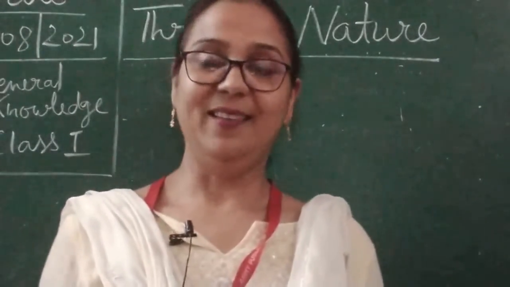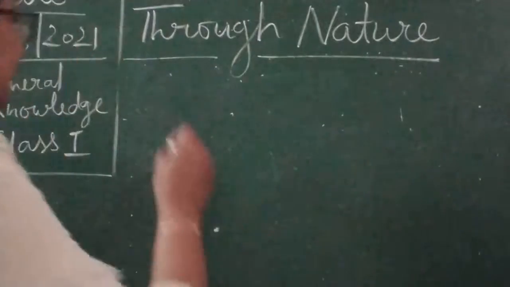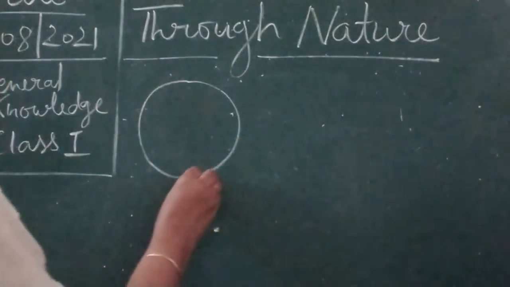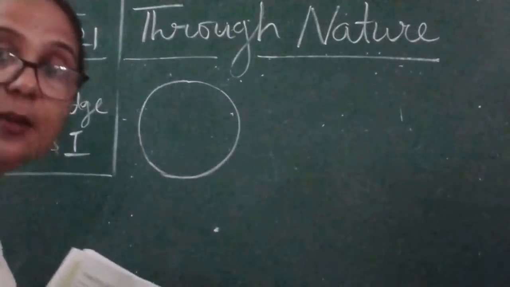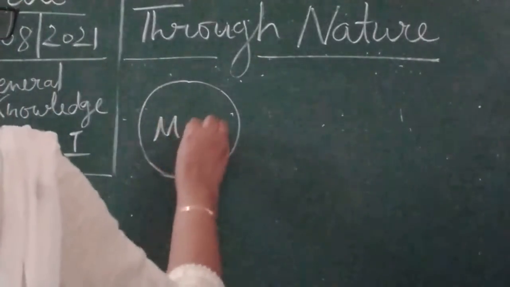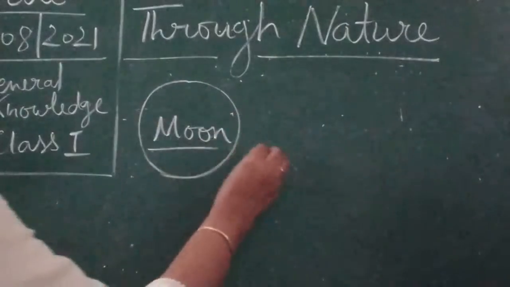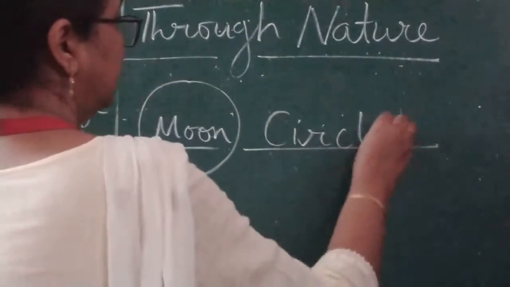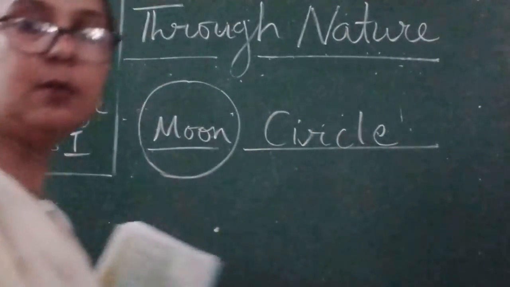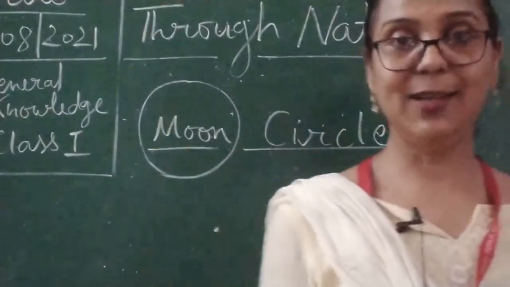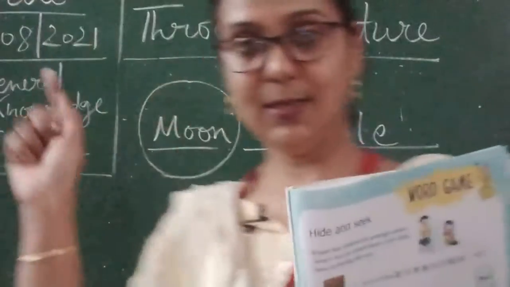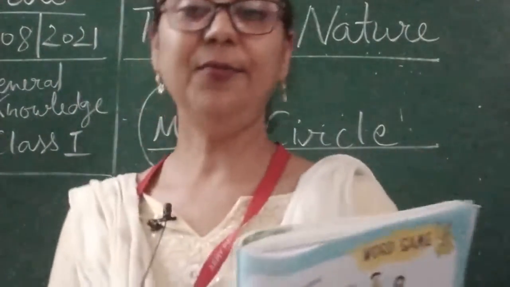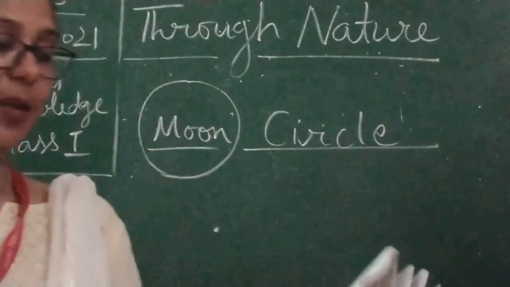So here the moon, if you will see, this is also the shape of a circle. This is the moon and this is having a circular shape. Circle. The moon is also circular, having a circle shape. Okay. Now, if we will talk about this